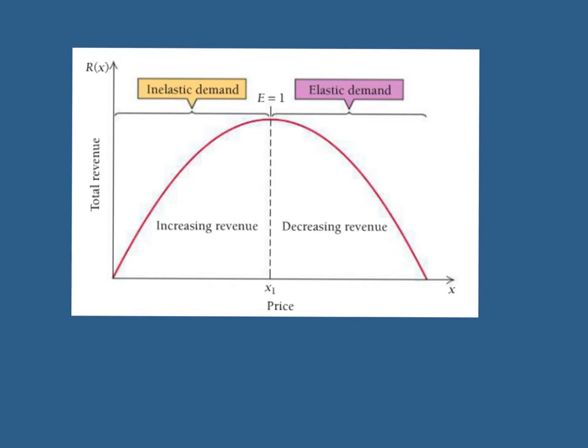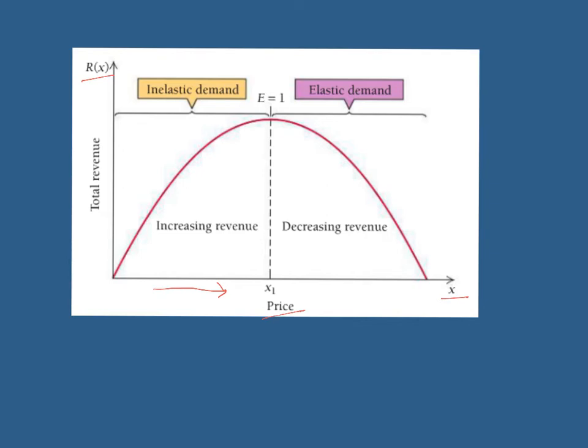And so this is our revenue function. So what we're seeing here along the x-axis is price, and along the y-axis, the vertical axis, is our total revenue. And we have sketched a typical revenue function. It's not every revenue function, but a good typical revenue function. And we can see that as price increases, my revenue is increasing and my demand is inelastic at this point.